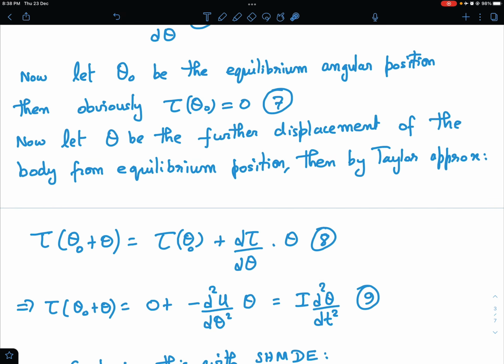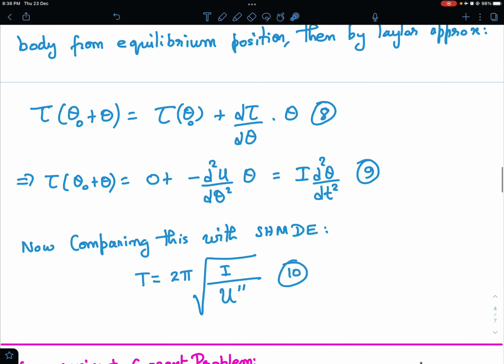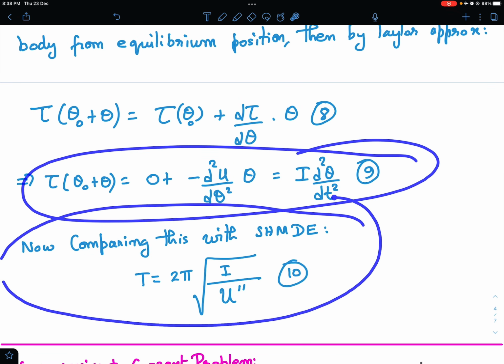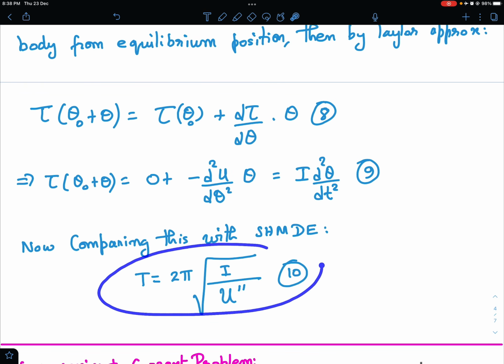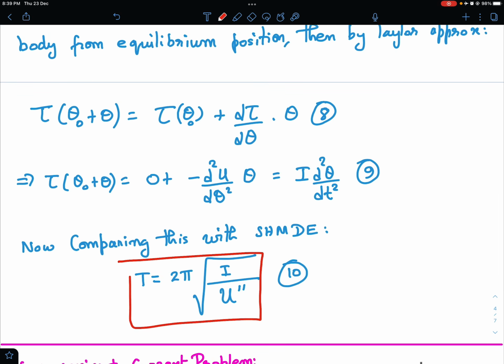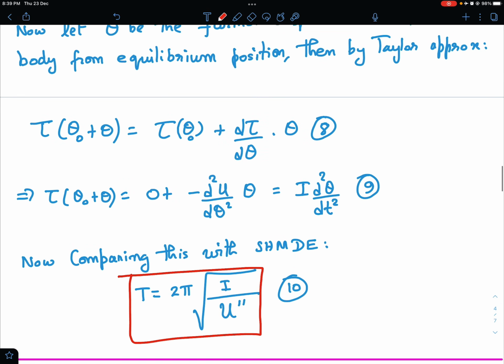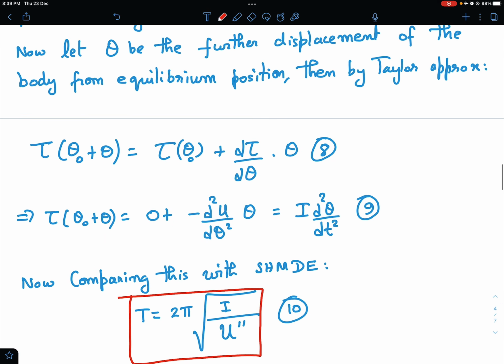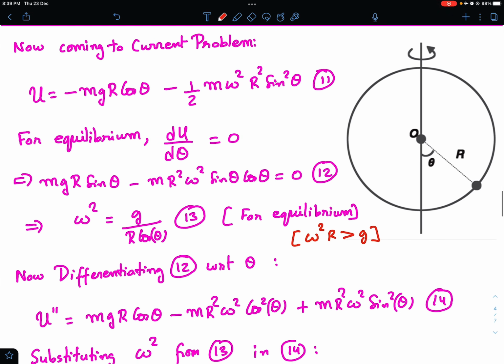And if you look at equation 9, this is just like the standard simple harmonic motion differential equation. So d square theta by dt square is proportional to theta, with the proportionality constant being equal to d square U by d theta square. Just comparing this with the standard SHM differential equation, we can say that the time period is 2 pi under root of moment of inertia upon U double dash. Okay, so I hope you got this logic, and I'm sure this formula is going to be very helpful for all of you while dealing with simple harmonic motion along circular paths. That's why I'm putting a red rectangle around it. You might like to remember this, or if you don't remember it, just try to recall the technique.